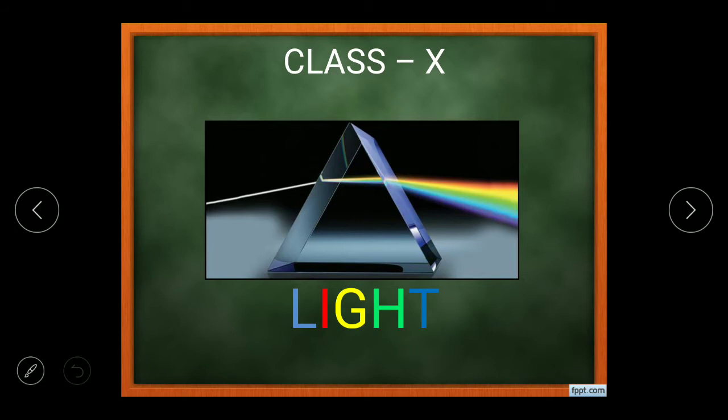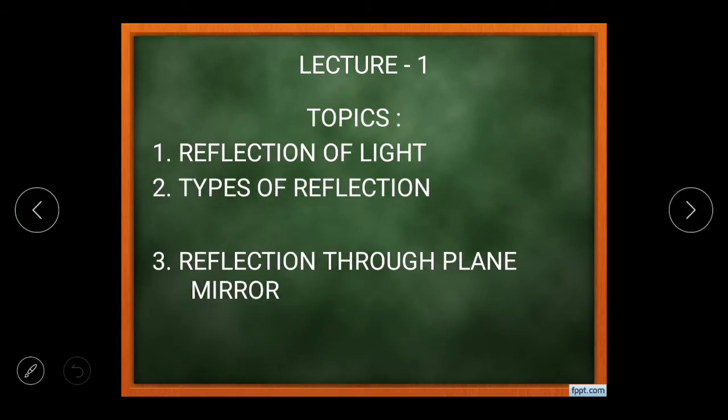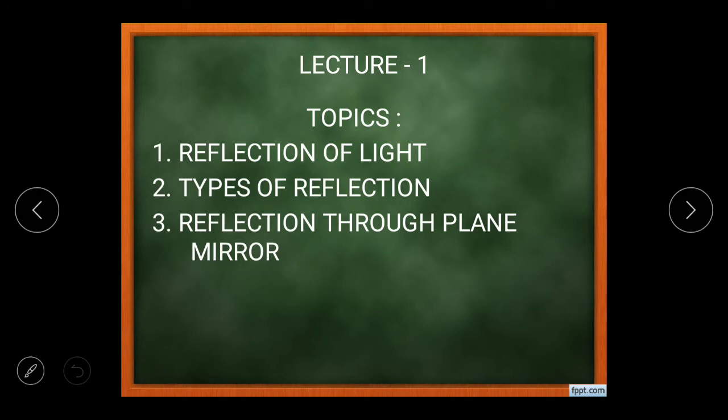In this chapter we will discuss what light is all about, what kind of objects we are going to discuss, and the different kinds of images. Apart from that, the major important topics of this lecture would be reflection of light, types of reflection, reflection through plane mirror, and laws of reflection. So using all these four topics, we'll discuss sequence-wise one by one.